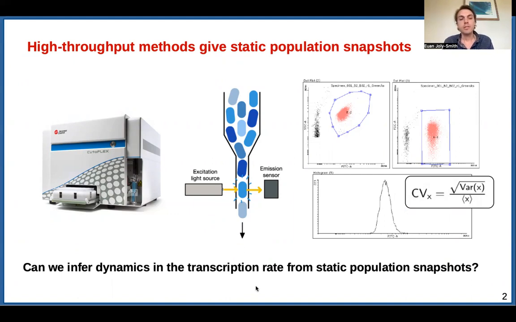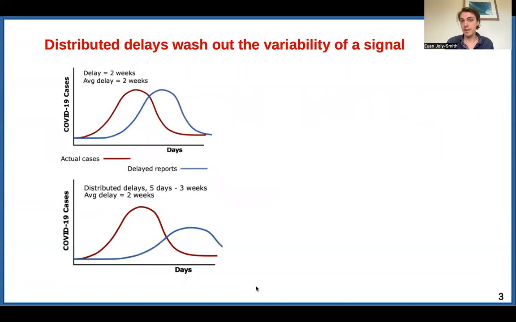To answer that question, we need to ask, how do different types of dynamics affect downstream variability? And so one type of dynamics that affects variability is delays. To see that, we can look at something that we're all familiar with at this point, namely delays in the reports of COVID-19 case numbers.